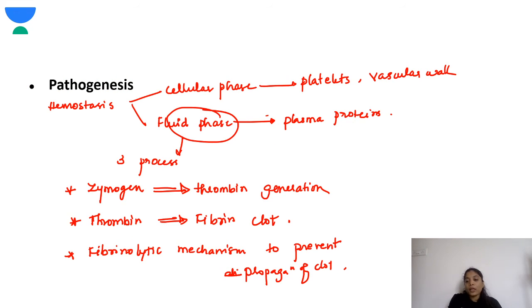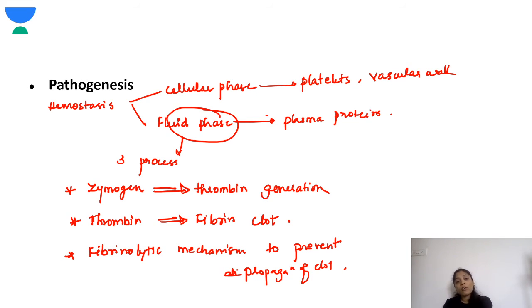So very important. If the hemostasis is affected, the child will bleed, right? So maintenance of the hemostasis is very important to prevent the child from bleeding. In the hemostasis, there are two phases: the cellular phase and the fluid phase. In the cellular phase, it is the platelets and the vascular wall which help in the hemostasis, while in the fluid phase, it is the plasma proteins.